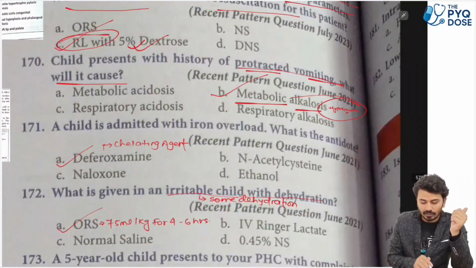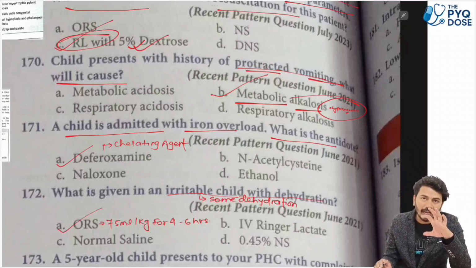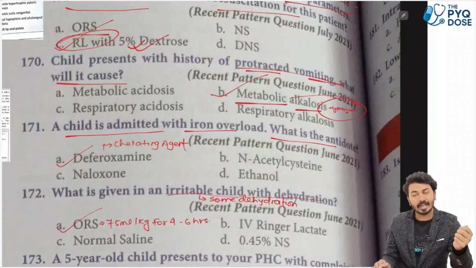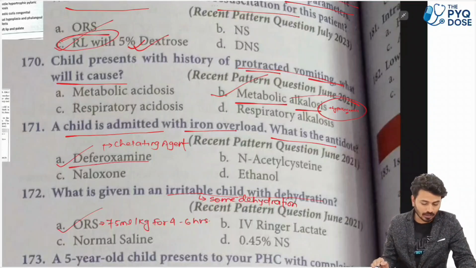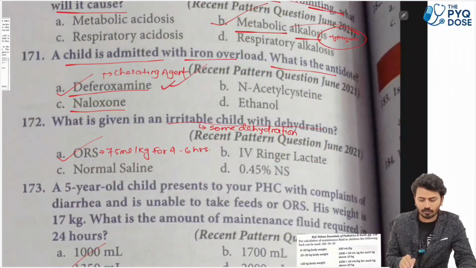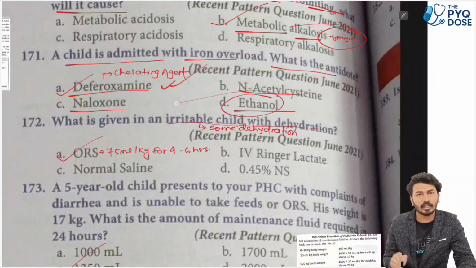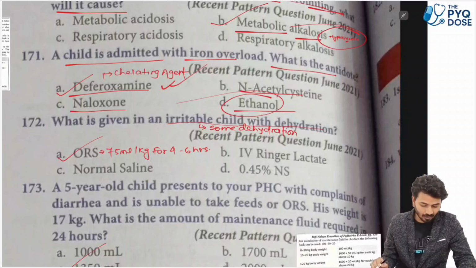आगे देखो, a child is admitted with iron overload. What is the antidote? So iron overload. So this is going towards either pharma or in FMT also we have discussed about this. So iron overload के लिए the antidote of choice is deferoxamine, that is nothing but a chelating agent. We have already talked about naloxone, acetylcysteine and ethanol. ये किसमें ethanol किसमें दिया जाता है? Tell me. Ethanol or fomepizole, that is the antidote for methanol poisoning.